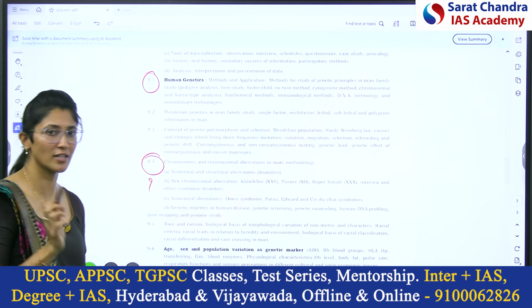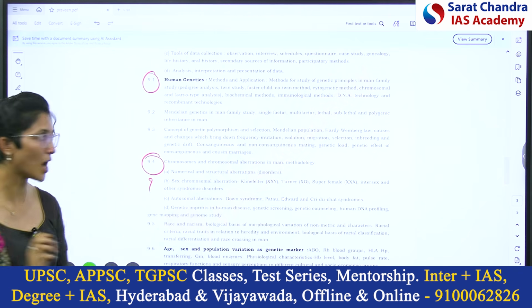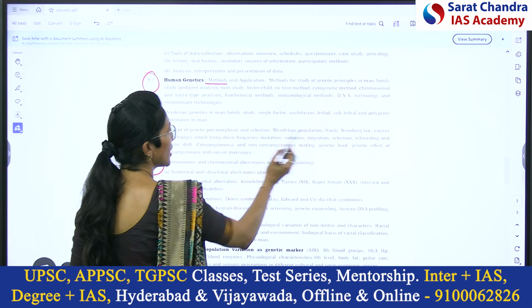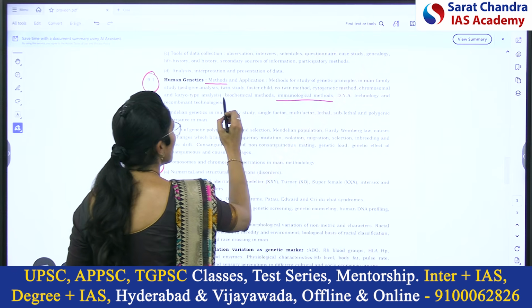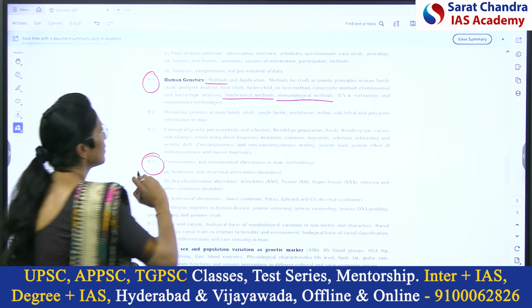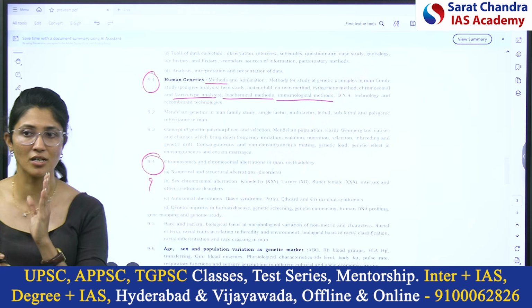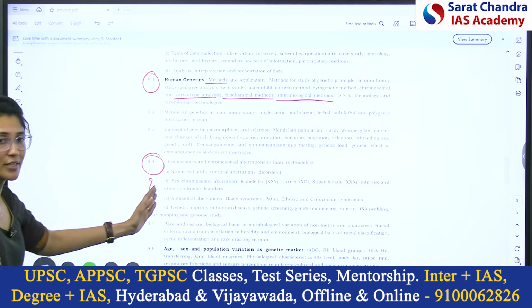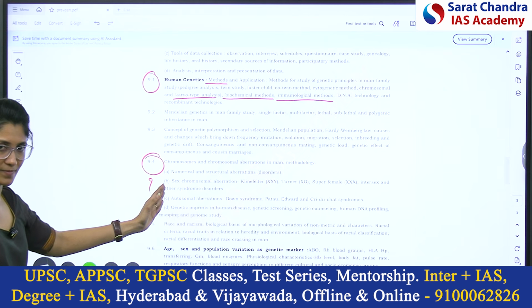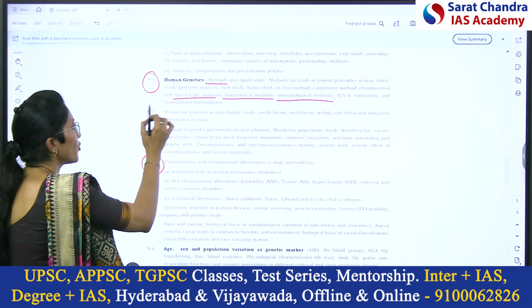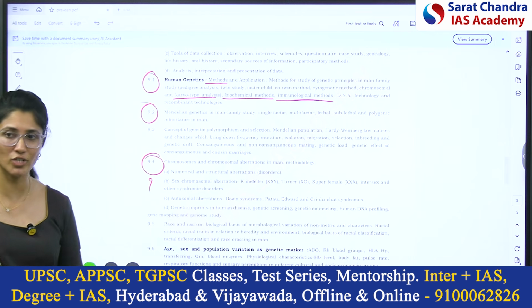9.1, how do you find these genetic disorders? Methods like the immunological method, biochemical method, and karyotype analysis are used to diagnose genetic defects in babies. Right? Next, 9.2, Mendelian genetics.